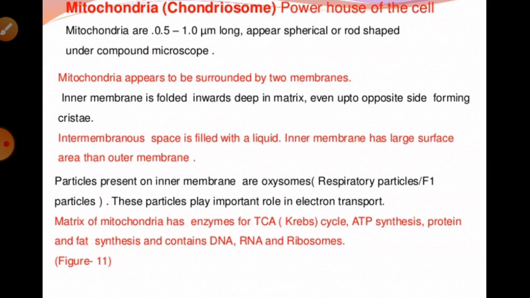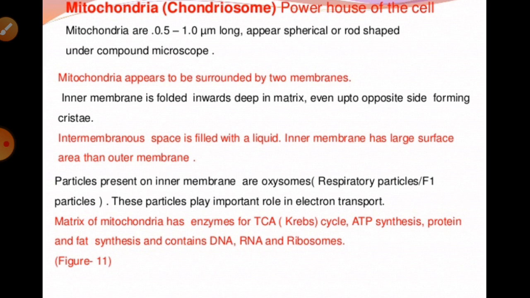It is also revealed from studies that the mitochondria is not easily visible unless specially stained, meaning if we want to see under the microscope without staining, the mitochondria cannot be easily visible.